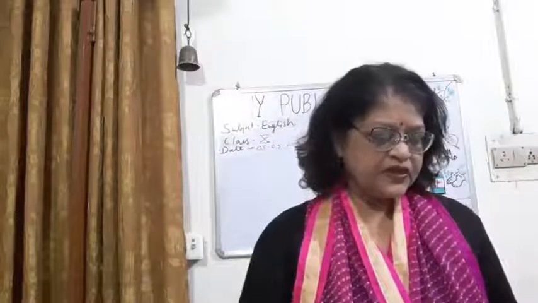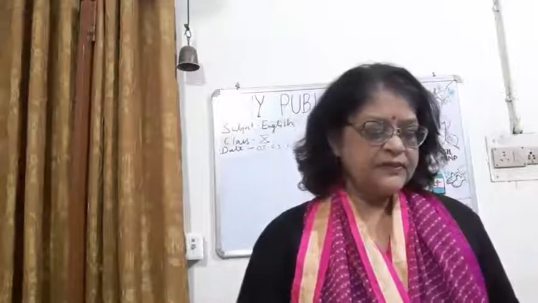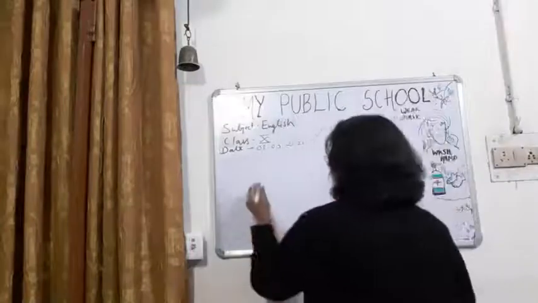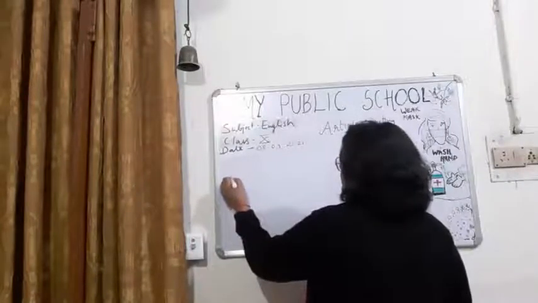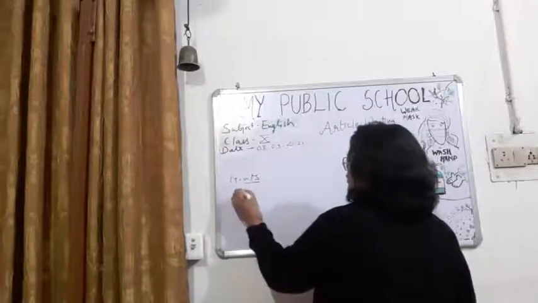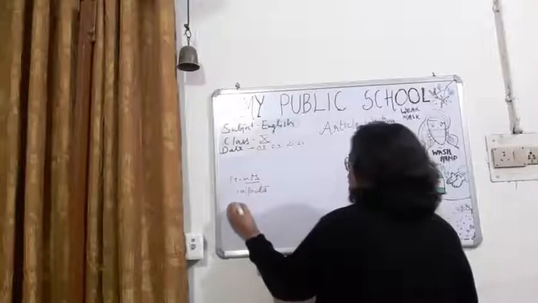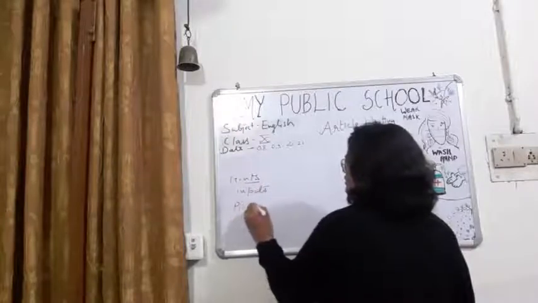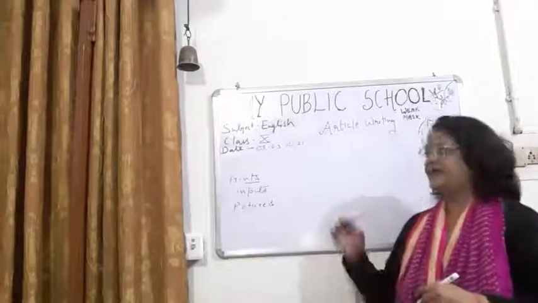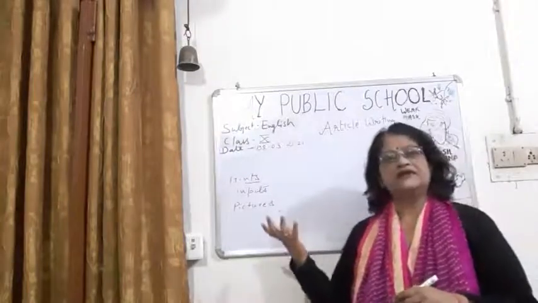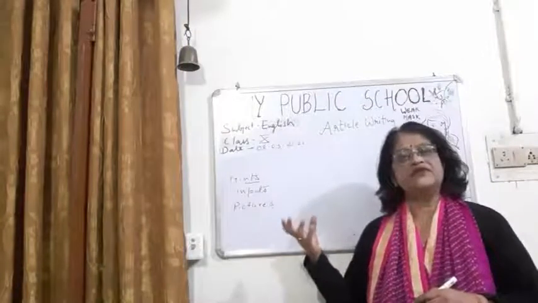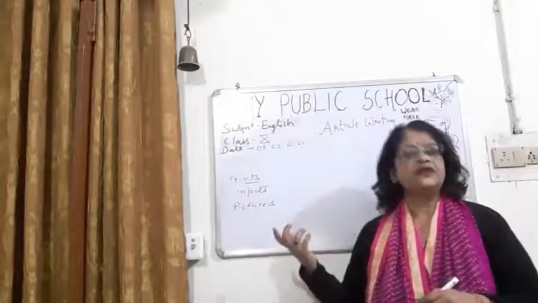Now children, I told you about two types of inputs. Sometimes your article has hints given in the form of input. Sometimes, children, pictures are there. You have to see that picture and then think your ideas related to that one topic. Okay, you have to see the pictures very carefully and then write your own ideas.